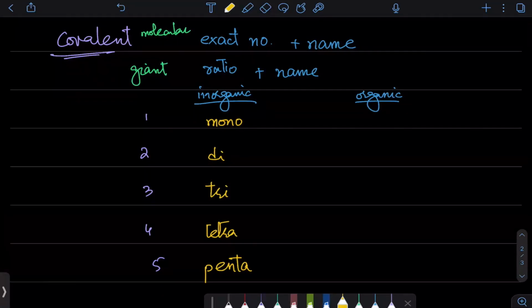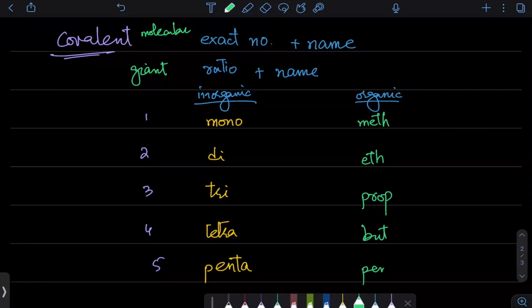In the cases where we have organic substances, then the names will be slightly different. One will be called meth, two is eth, prop, but, and pent. So the counting for the first four, as you can see, is slightly different. Secondly, we try not to use mono all the time. We only use mono when there is a confusion. So only when multiple compounds are there.